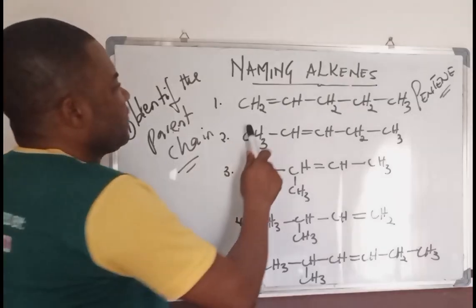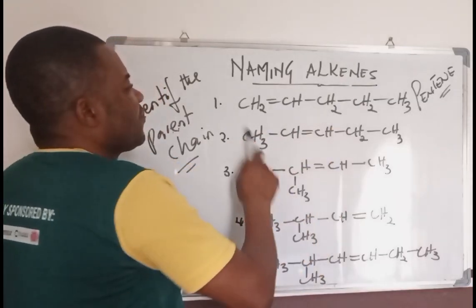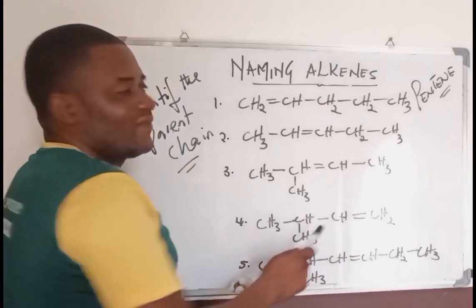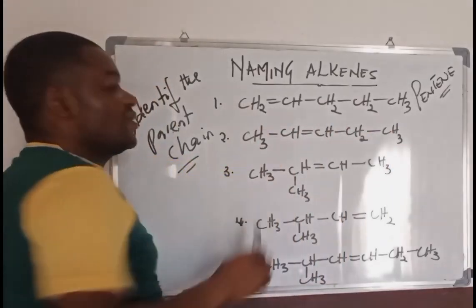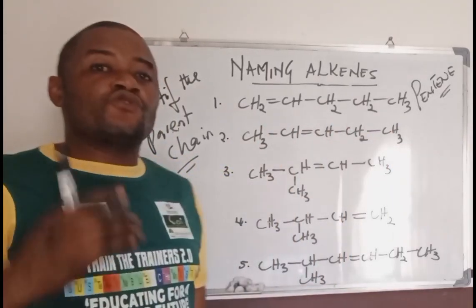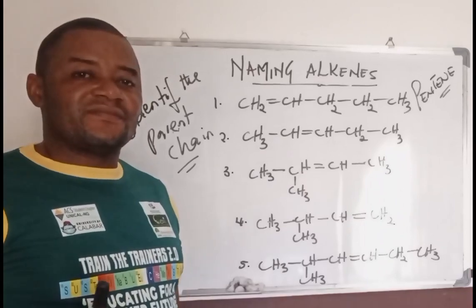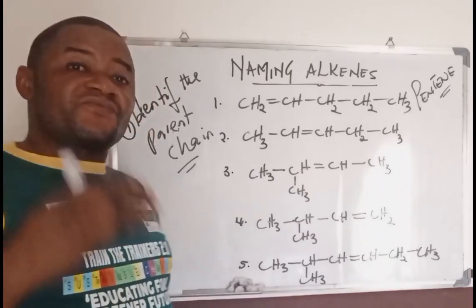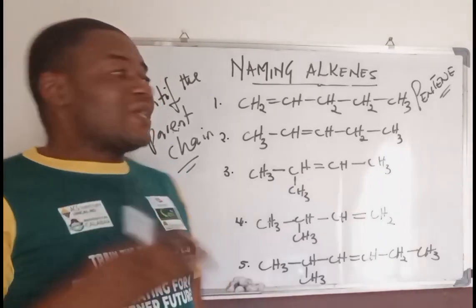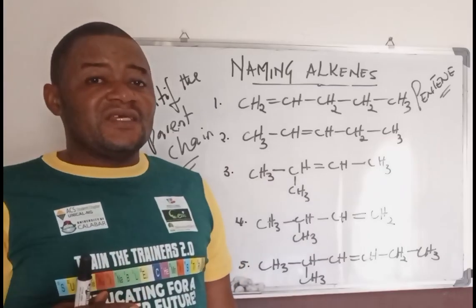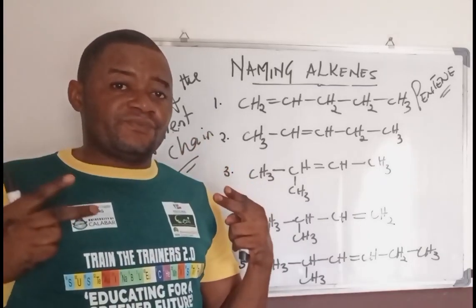So if you take a look at this, we cannot just start numbering 1, 2, 3, 4, 5. Of course, numbering the chain means you should number the carbon atoms. The right convention to number the carbon atoms in compounds like this is to understand it from two dimensions.